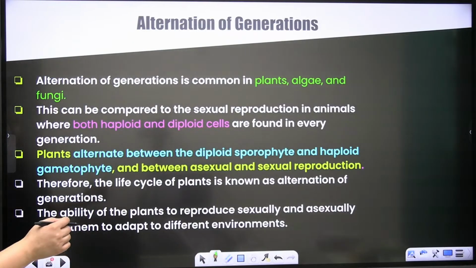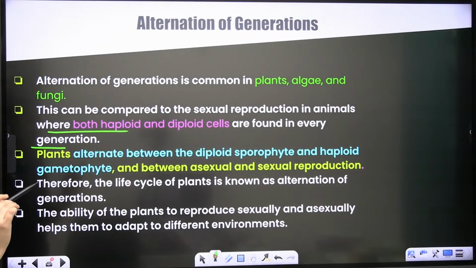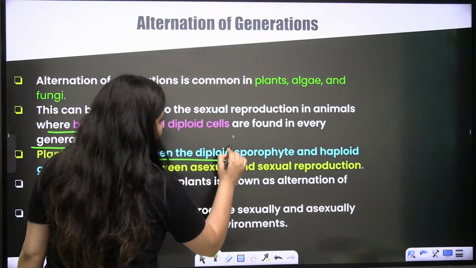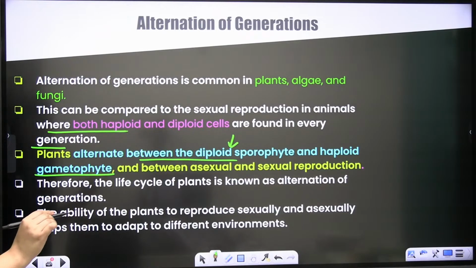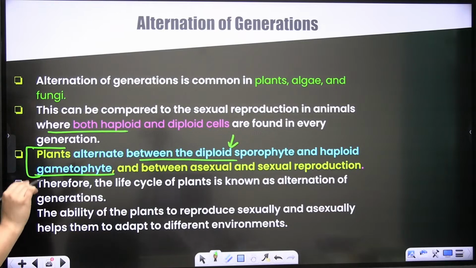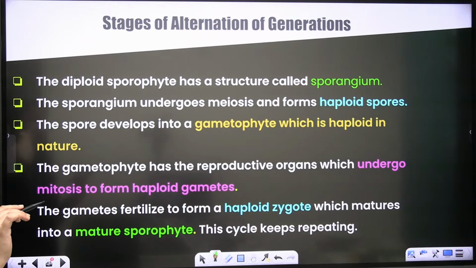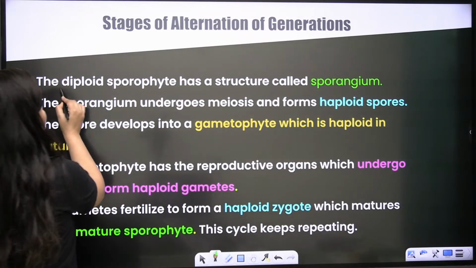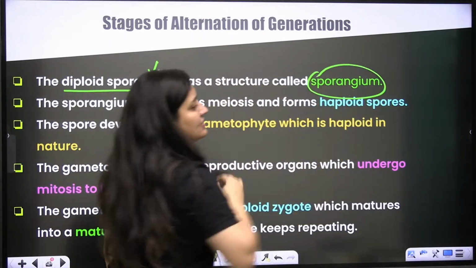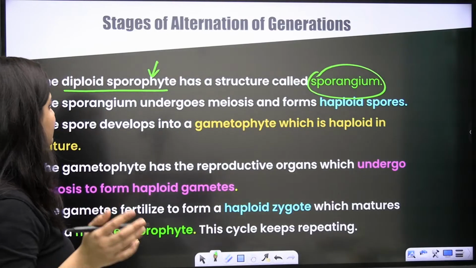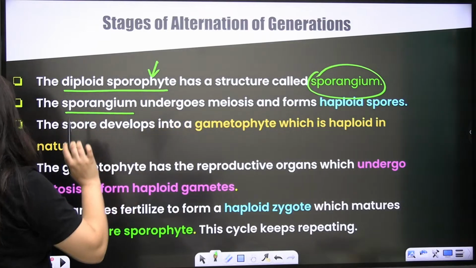Okay. So what is alternation of generation? Where both haploid and diploid cells are found in every generation. So the plant is going to alternate between the diploid sporophyte and the haploid gametophyte, and between sexual and asexual reproduction. Clear? Now we will talk about the stages here. As I said, diploid sporophyte will be there. Sporophyte will be present in the sporangium. It will have a structure that is sporangium. So sporangium undergoes meiosis.